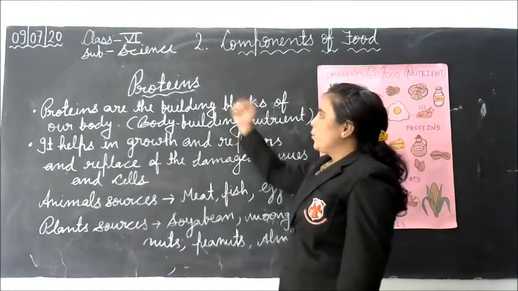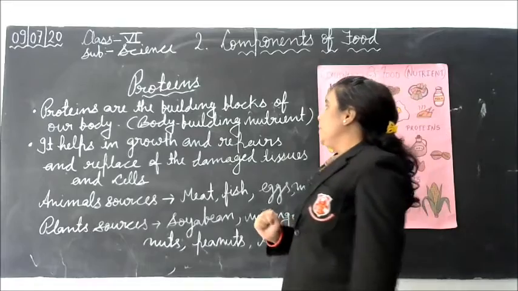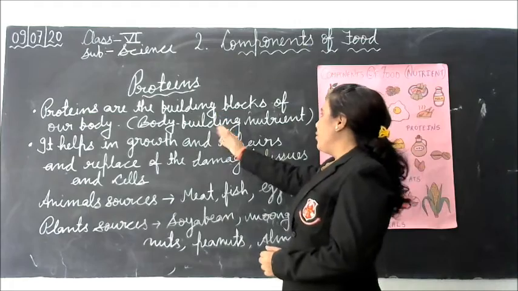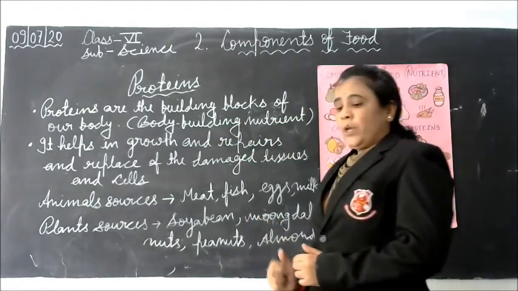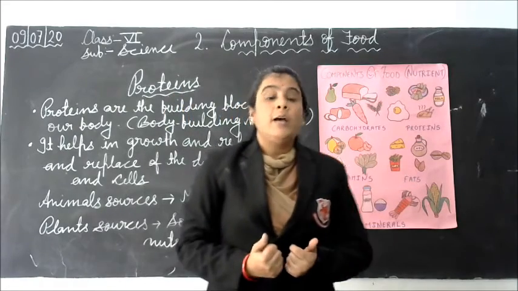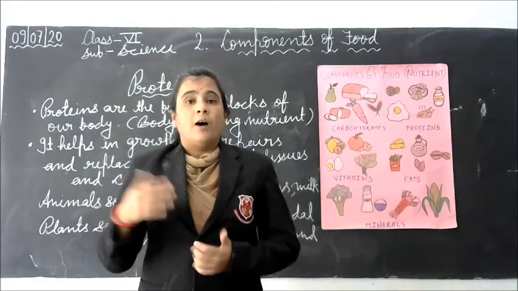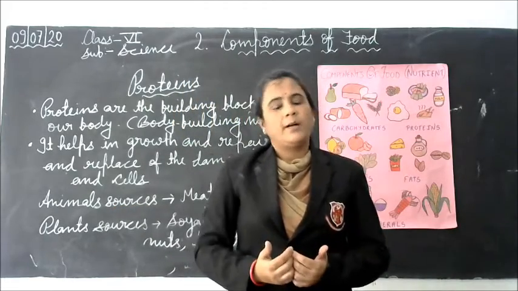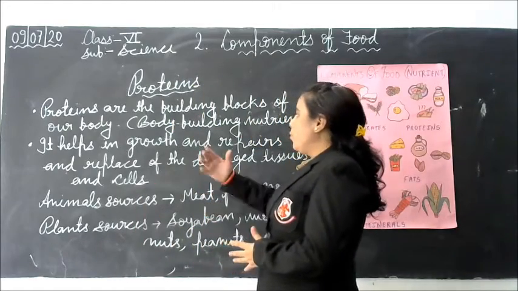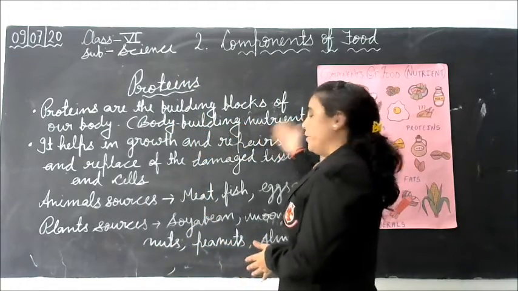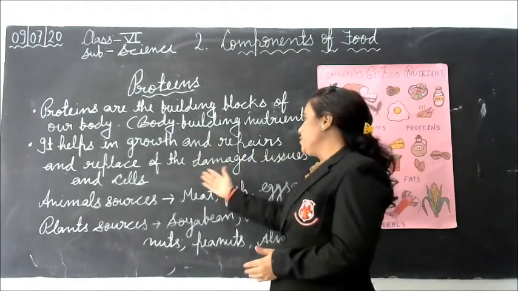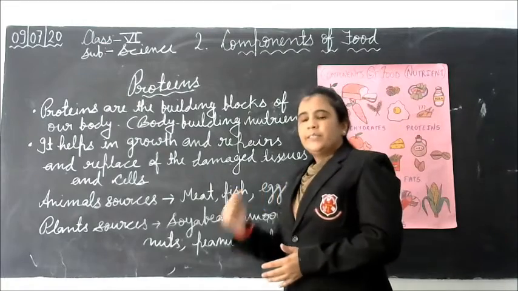Second component is protein. Student, proteins are the building blocks of our body, so proteins are also known as body building nutrients. Most of our body, like our muscles, our organs, our hair, our nails, even our blood, are made up of protein. It helps in growth and repair and replacement of the damaged tissue and cells.